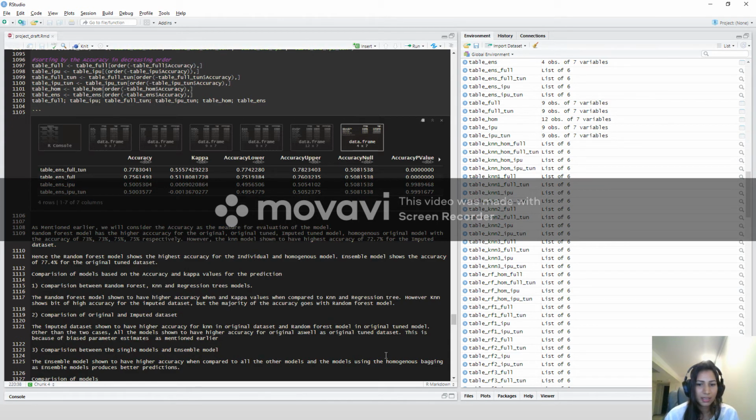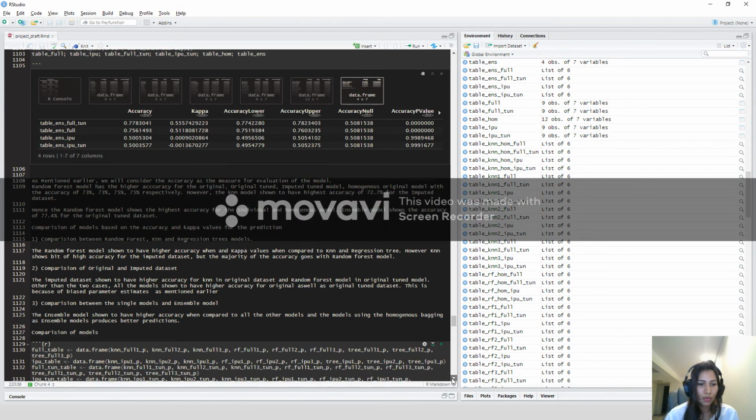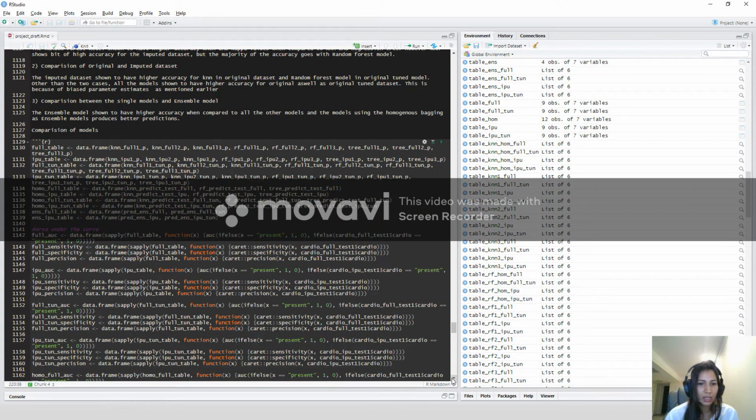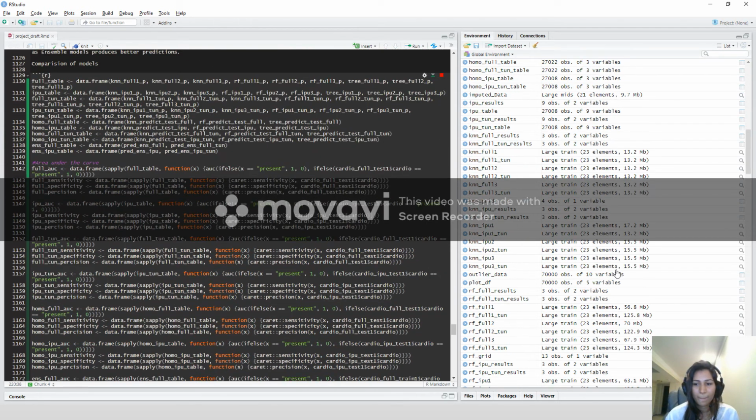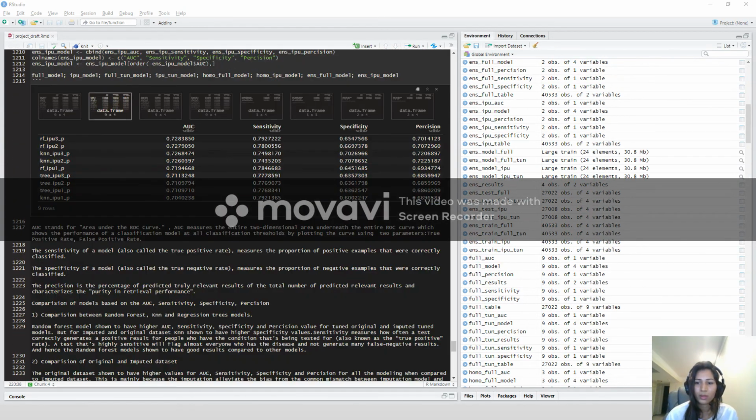And then this is the comparison of the models using the AUC, sensitivity, specificity, and precision values. So even here the random forest model is shown to have higher AUC and sensitivity, because the people who are at high risk of CVD are required to be informed.